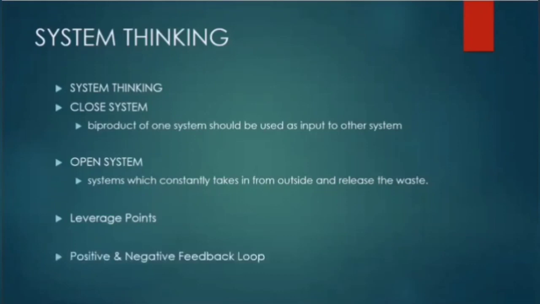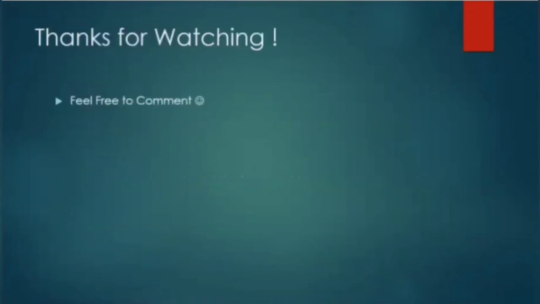And also, the positive and negative feedback loops are to be used to make the system more beneficial. Example, thermostat. So if sufficient cooling is done within the room, the thermostat, which is connected to the AC system, will provide a negative feedback to the AC not to continue cooling more, and the AC system will then shut down. So such things are to be implemented in all the systems and subsystems to make the whole project, as one system, more sustainable. Okay, so this was system thinking.